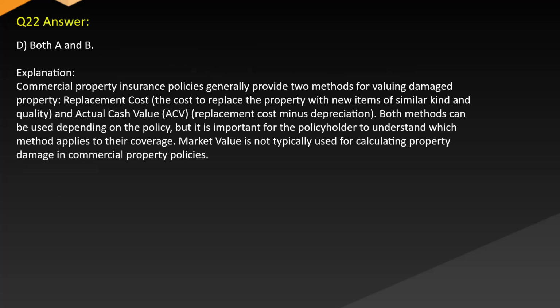Answer: D. Both A and B. Explanation: commercial property insurance policies generally provide two methods for valuing damaged property: replacement cost, the cost to replace the property with new items of similar kind and quality, and actual cash value (ACV), replacement cost minus depreciation. Both methods can be used depending on the policy, but it is important for the policyholder to understand which method applies to their coverage. Market value is not typically used for calculating property damage in commercial property policies.